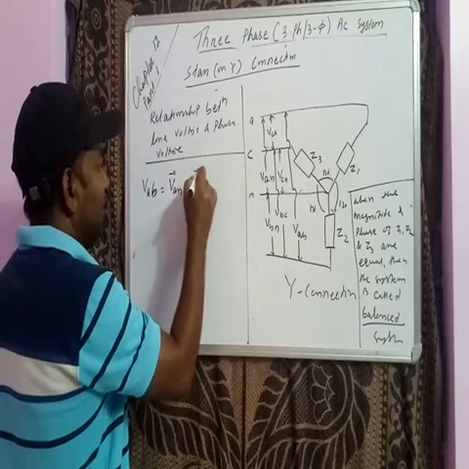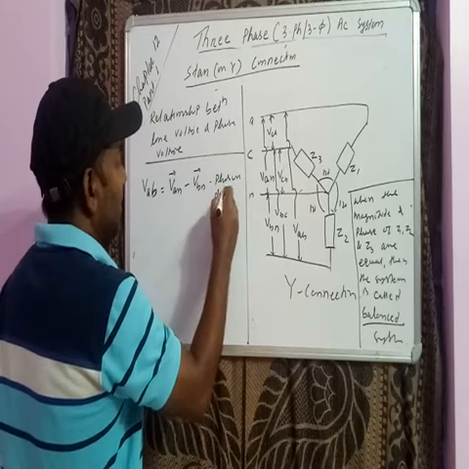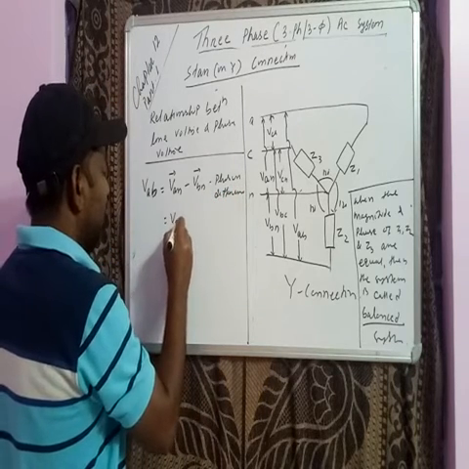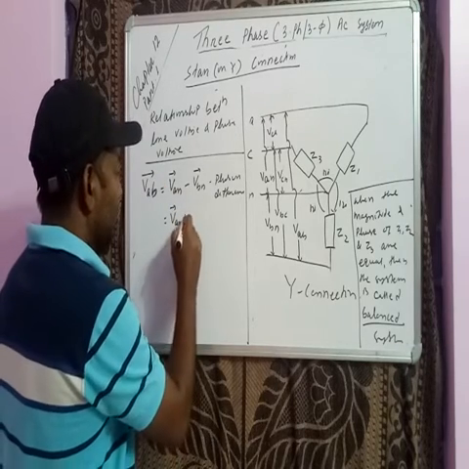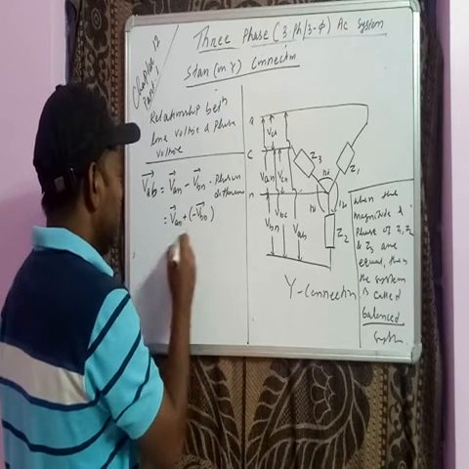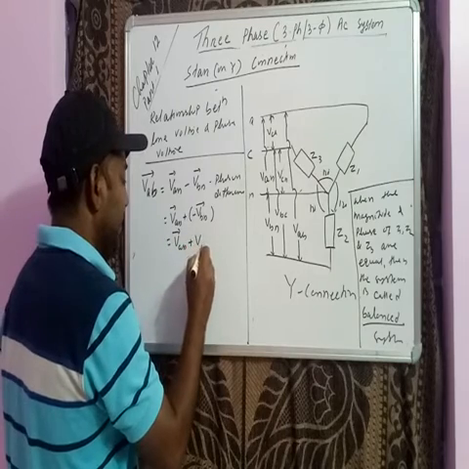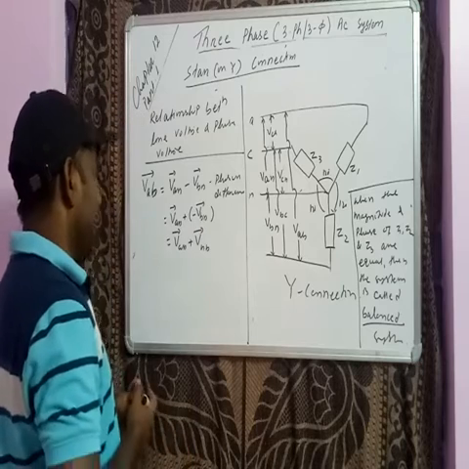This is the phasor difference. This is known as phasor difference. Okay? Or the same thing we can write as VAN phasor plus of minus VBN, or we may write VAN phasor plus VNB phasor, because VBN and VNB are the same. The magnitude will be the same.